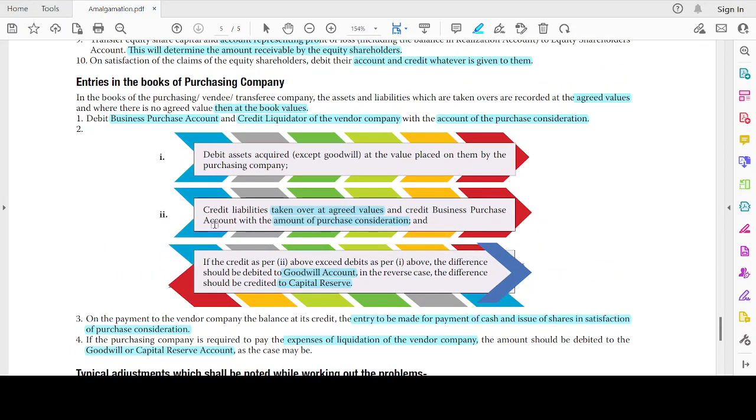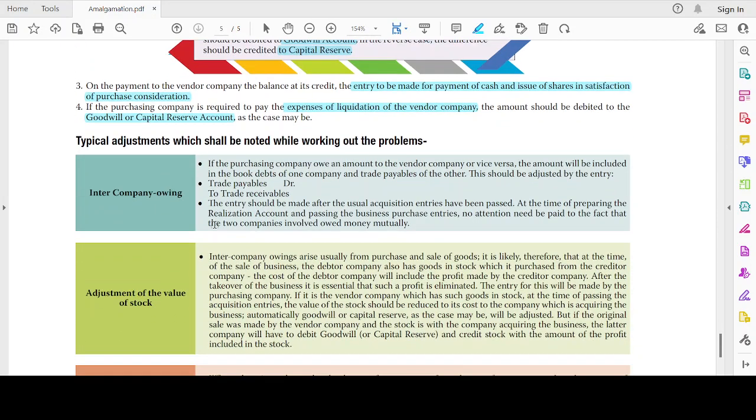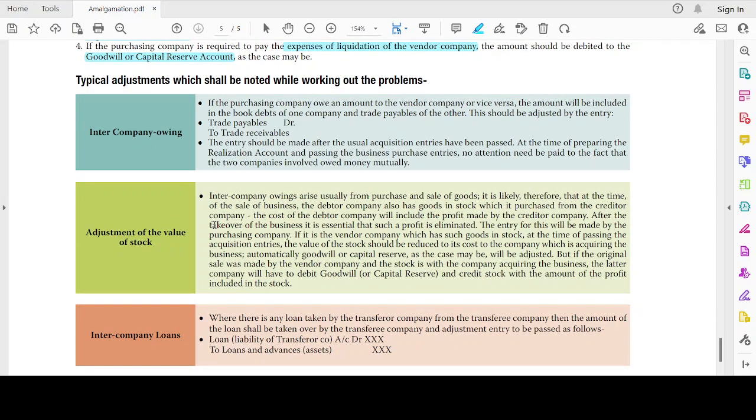I have to bring all the assets and liabilities. And then if there is any shortage in debit, then it will be taken as goodwill. Shortage in credit, then less capital reserve. Any adjustment in the case of closing or winding up expenses will be adjusted against goodwill or capital reserve. Clear? Great. Now, the last. Typical adjustments which shall be noted while working out the problems. It's a very important adjustment.